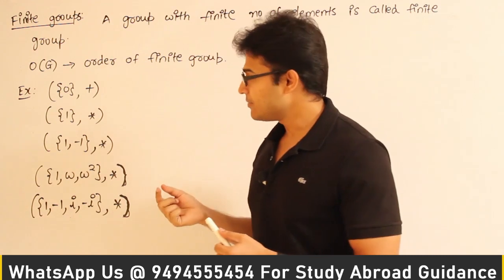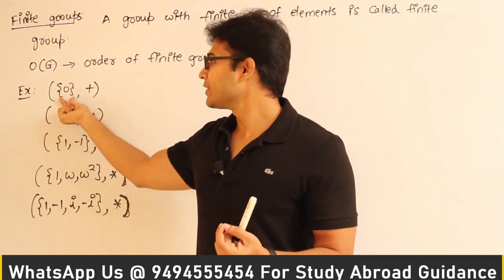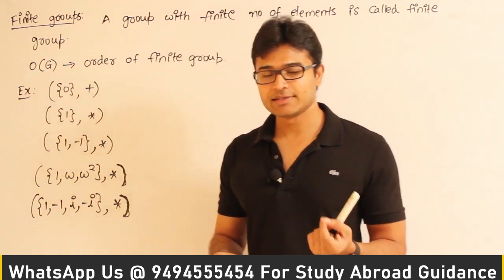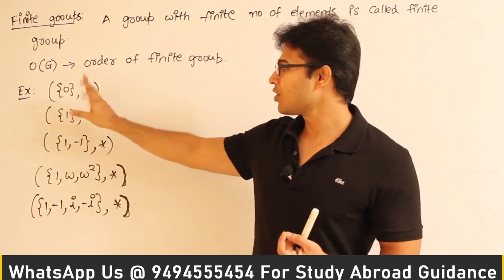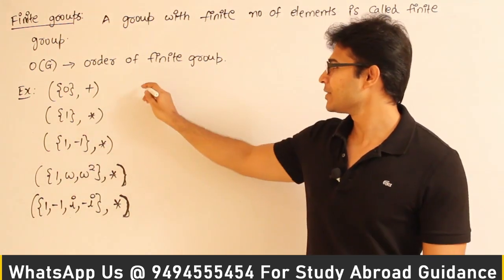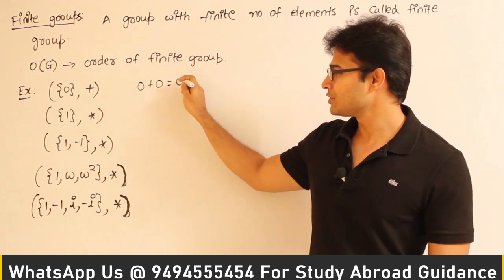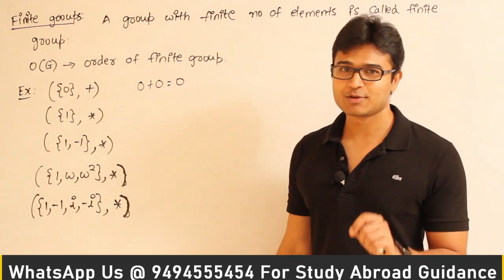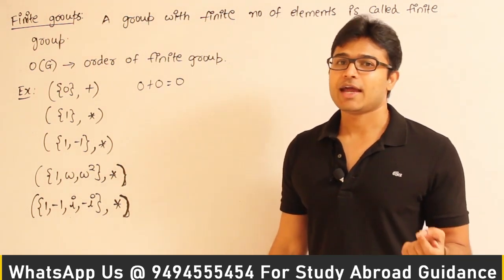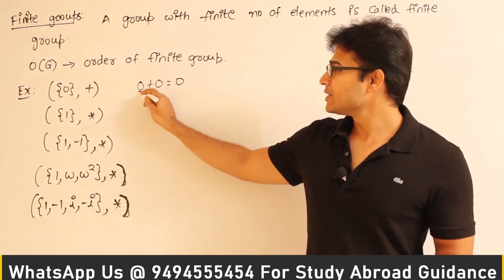Now if you have a set containing only one element, 0, then 0 comma plus is a group. The reason why it is a group is that it follows all the properties. There is only one element, right, 0. So you take that element and apply plus with the same element, then you get 0, which is also present in the same set, which means it is closed, right? And we know that plus is already associative. And what about the identity element? In this case, the identity element is 0 itself.